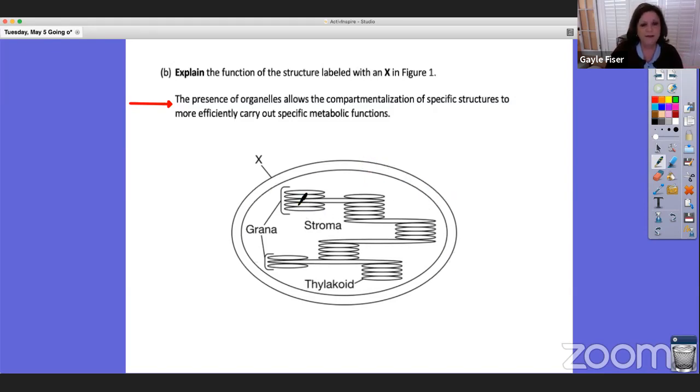So we're able to build up these hydrogen ion concentration gradients so we can make ATP, and so we can then run the Calvin cycle and all of that. So very easy compartmentalization to carry out. So these two words were key here: compartmentalization and efficient metabolic functions.